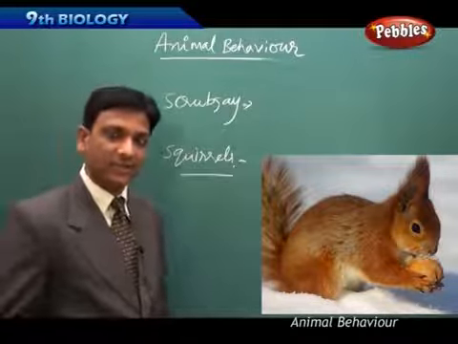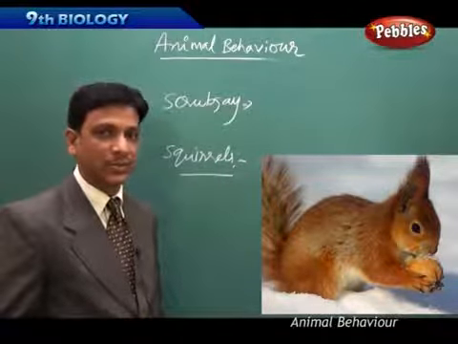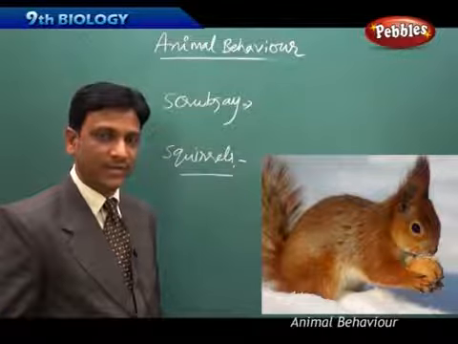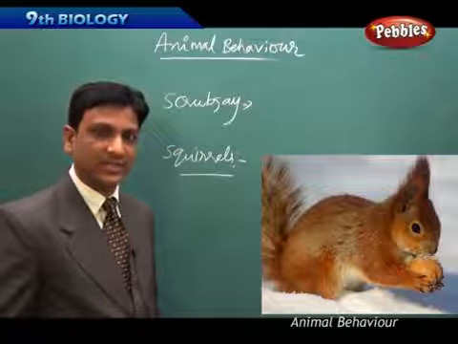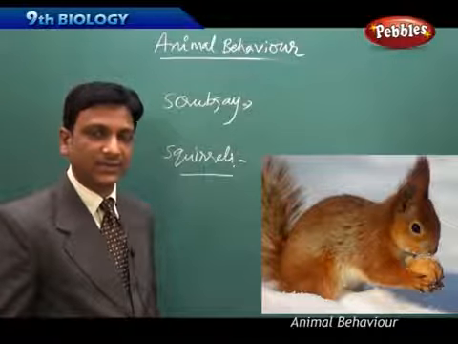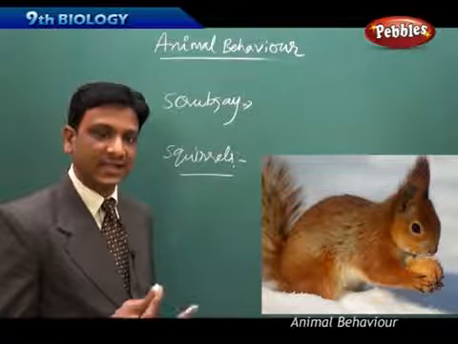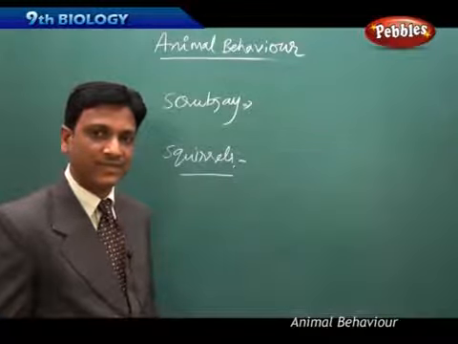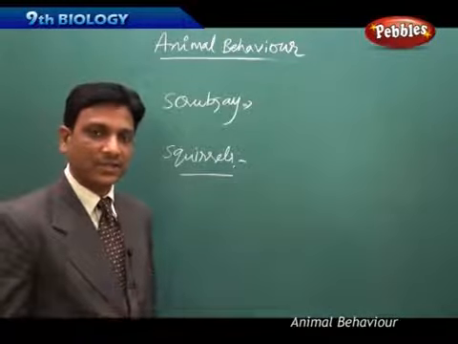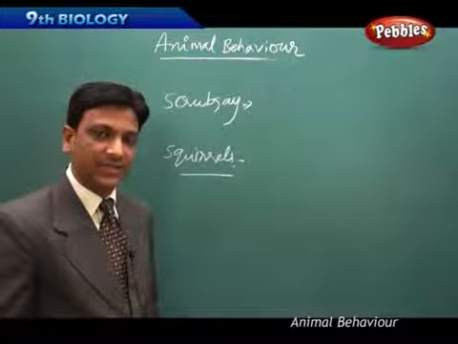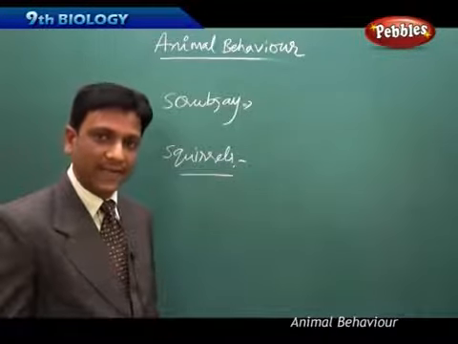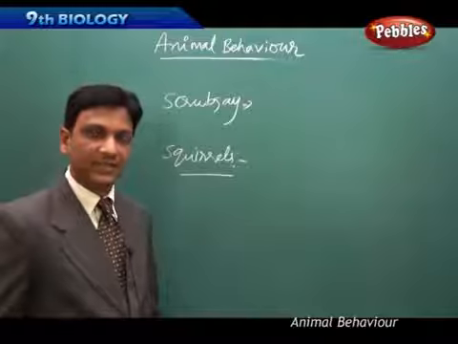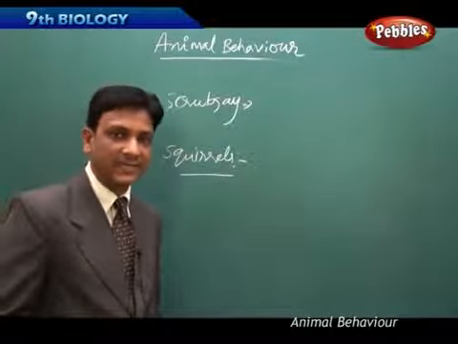But if they get a doubt that some other animal is watching them hiding food, they try to cheat the other animals. Some animals may be keenly watching the squirrel to see where it is storing the food, so that after the squirrel leaves, they can come and eat it. So what the squirrel does is, without keeping the food, it simply makes a hole and covers the hole with some litter or leaves.